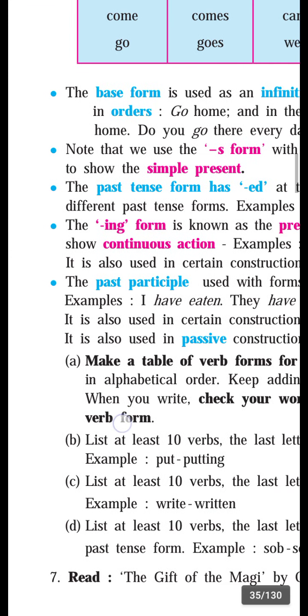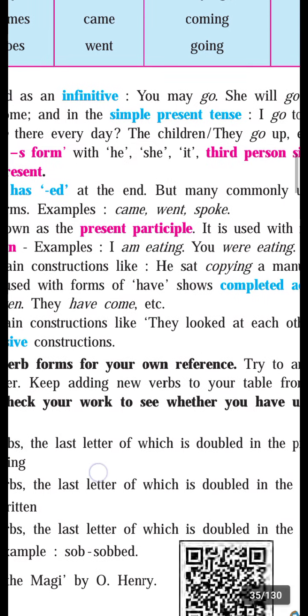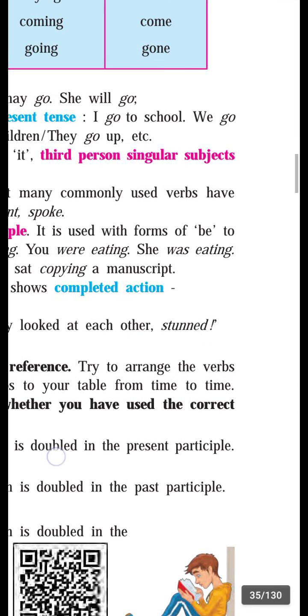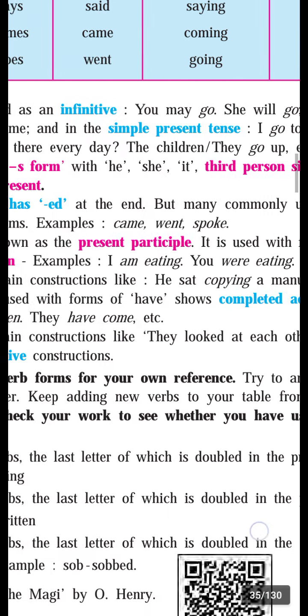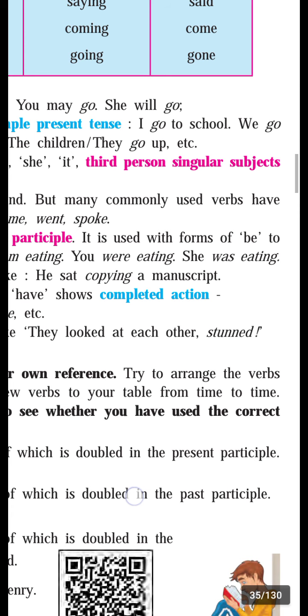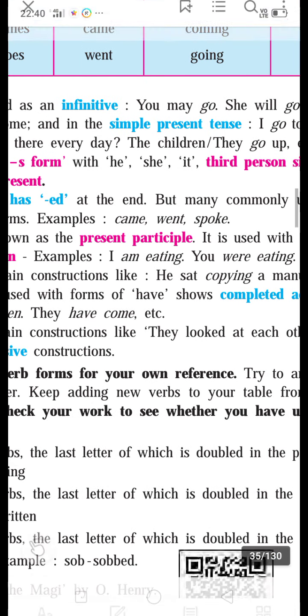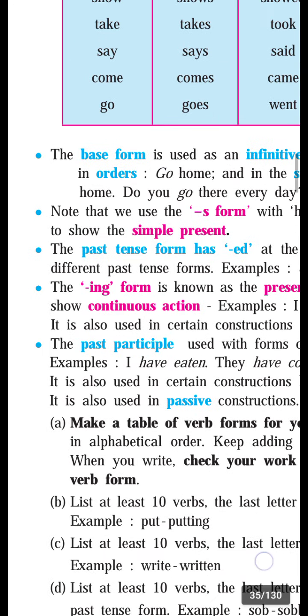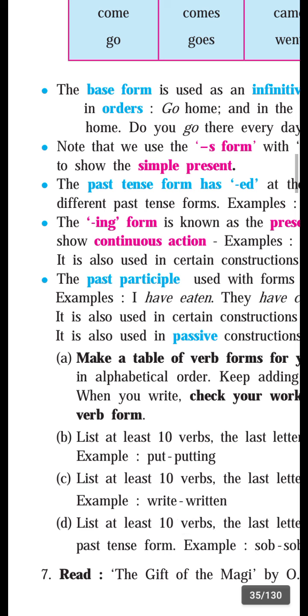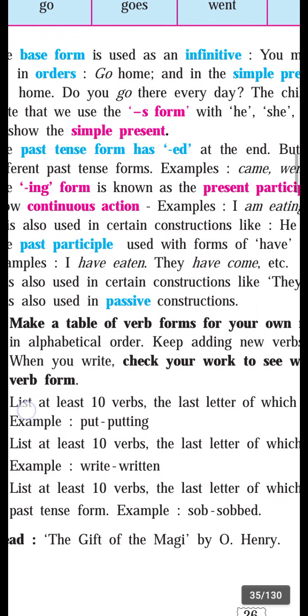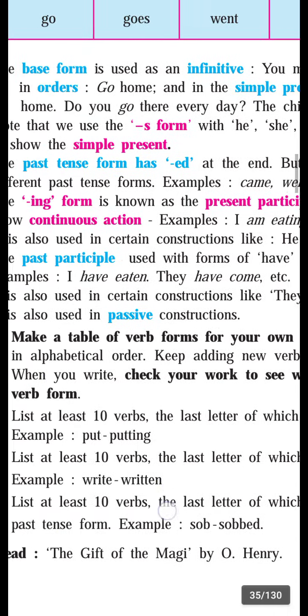Then it is also used in certain constructions like they looked at each other stunned. Here, which is the past participle? Look and stun. It is also used in passive constructions. When we change active into passive, at that time also we use the past participle. Now see, here an exercise related to these is given.